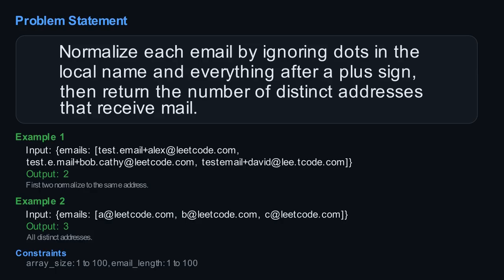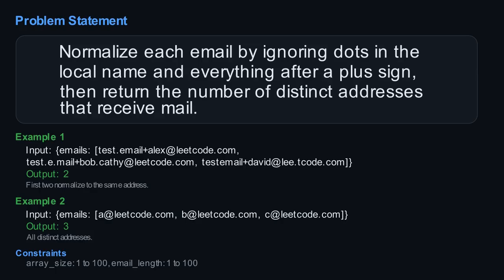Second, also in the local name, if you see a plus sign, everything from that plus sign onwards should be ignored. So, john.doe+alias@example.com is treated the same as john.doe@example.com, which, because of the first rule, is also the same as johndoe@example.com. The part of the email after the @ symbol, called the domain name, is always kept exactly as is. It's never changed. So, example.com is always example.com. We need to count how many distinct, final email addresses we end up with after applying these rules to every email in our input list.